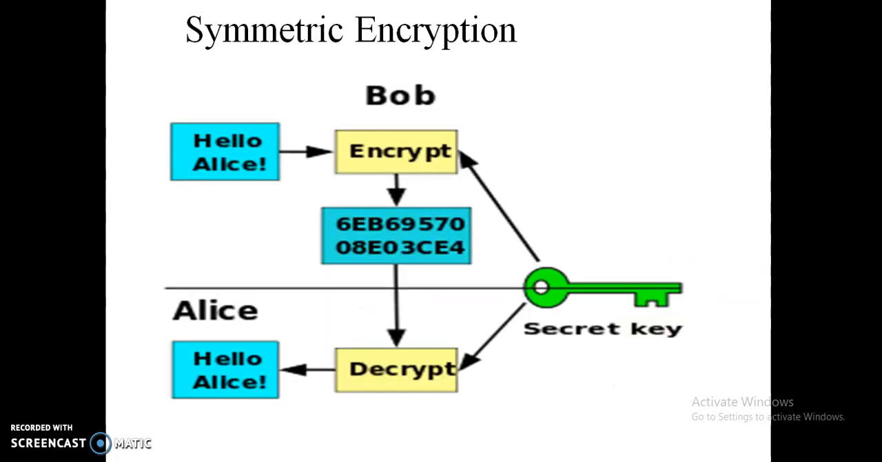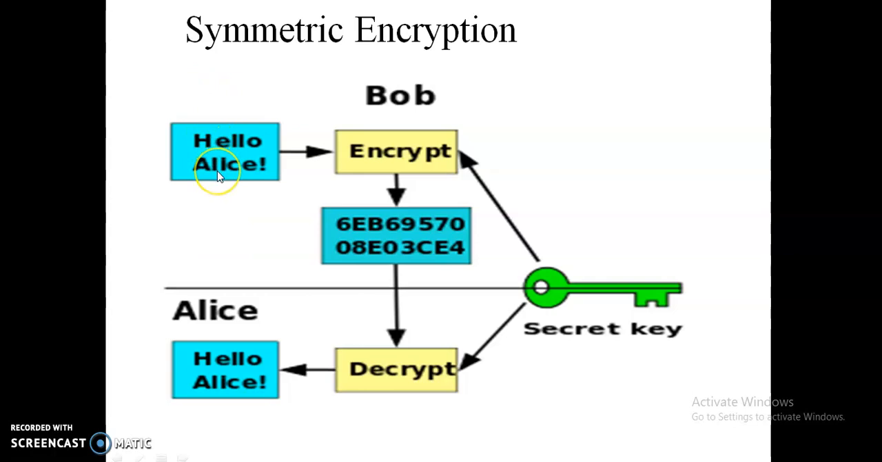Another example here: Alice sends a message that is encrypted to Bob. Encrypted means it is in a different form. Here the key is shared by both Bob and Alice. Bob sends a message to Alice. The encrypted message is this 6CB6. This is the encrypted message sent to Alice. Alice decrypts the encrypted message with the use of the same secret key and gets the message.